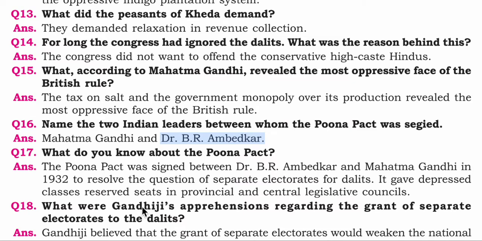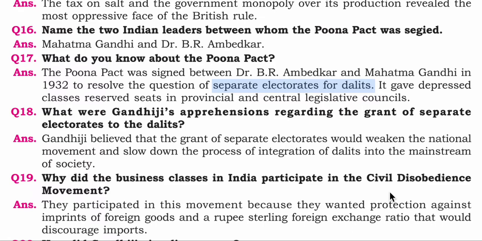17th question. What do you know about the Pune Pact? The answer is the Pune Pact was signed between Dr. B.R. Ambedkar and Mahatma Gandhi in 1932 to resolve the question of separate electorates for Dalits. Okay, it gave the depressed classes reserved seats in provincial and central legislative councils. बात समझ में आई? अब 18th पे आते हैं.